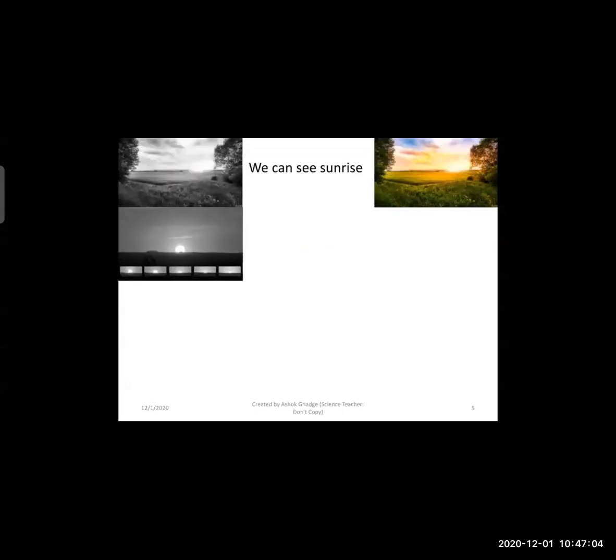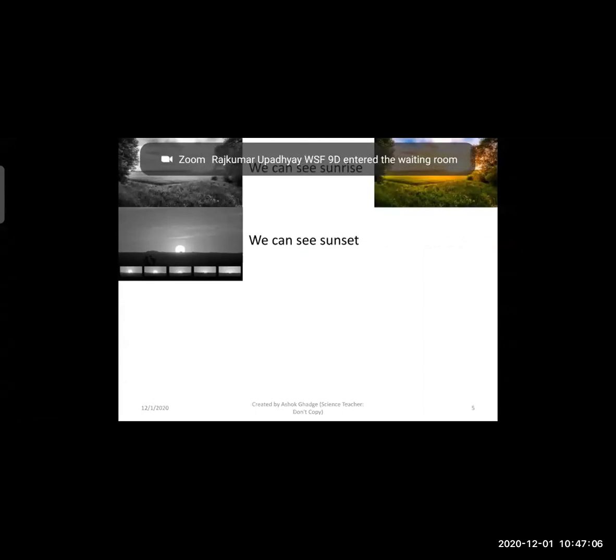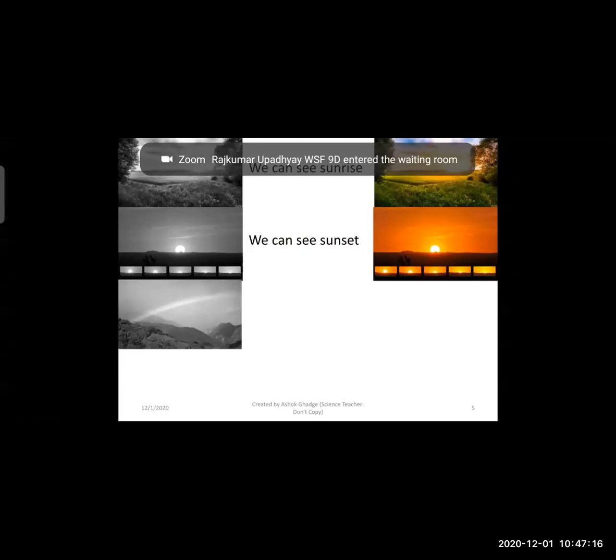In this picture, what is different in both the pictures, that is the sunset, and that will be the better picture. That will be the picture you see on regular basis. Next is the picture of rainbow, and that picture is not good.